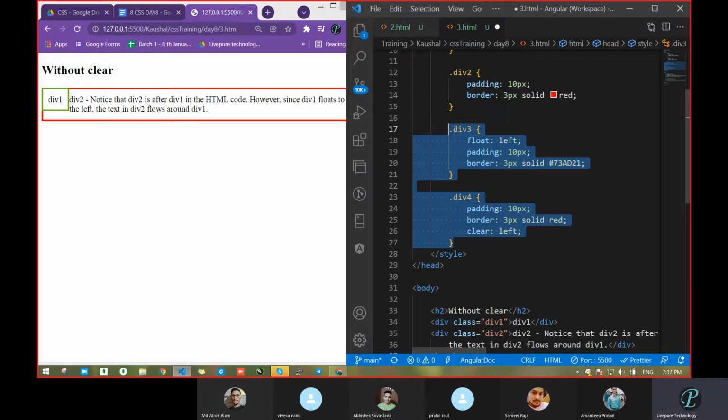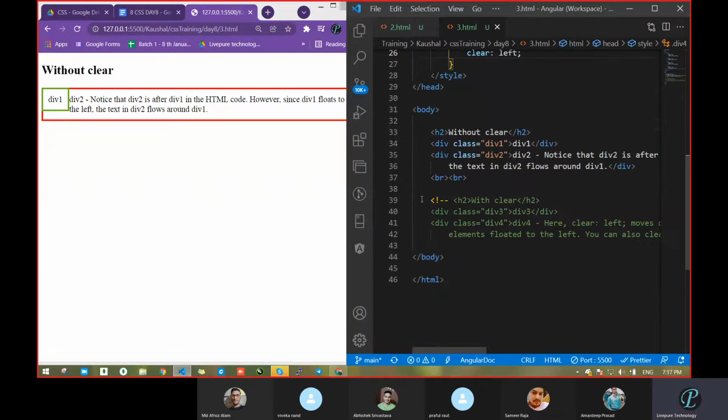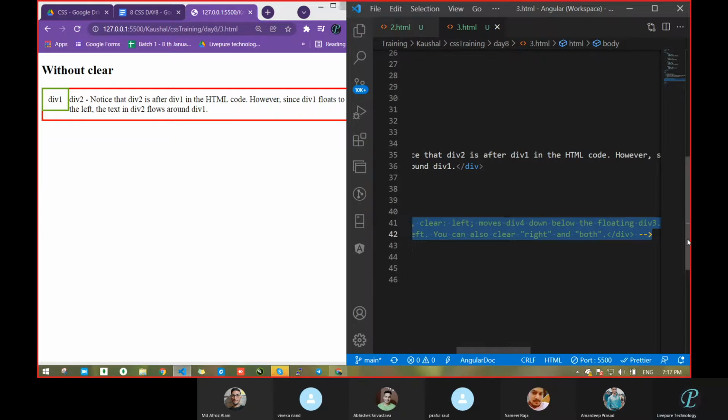Now, what we will do? We will use the clear property here. Now see, left, padding, border. It will come along, correct? Just now we had seen this one, and padding is 10 pixel, border is there, and clear is left. Now see what it is going to do. This is with div clear property. Oh, sorry, this one is uncommented.